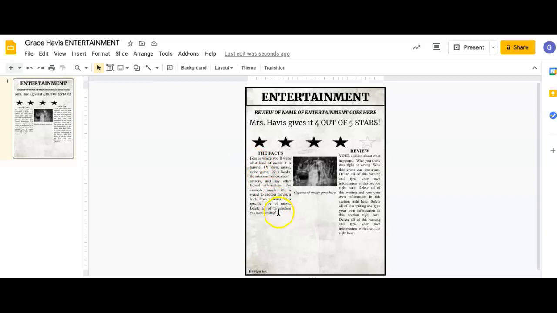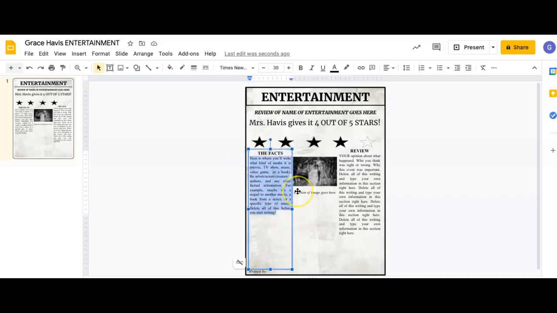So then it says delete all of this before you start writing. So I don't know about you guys, but the Havis household went back to their roots with the classics, okay? So we watched some pretty old movies that we hadn't seen in a while. And one of them was the original Charlie and the Chocolate Factory. So I realize right now I've already forgotten a very important part of my article, which is I'm going to need to name the entertainment. Charlie and the Chocolate Factory. All right, maybe you want to make it underlined, maybe you want to make it bigger.